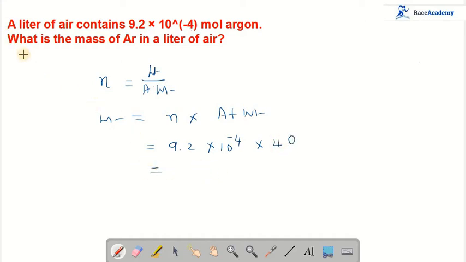So if you simplify it, what will come? We'll check it. Here I got 368 into 10 power minus 4. That means it is 0.0368 grams, the mass of argon in 1 liter of air. Let us see the next question.